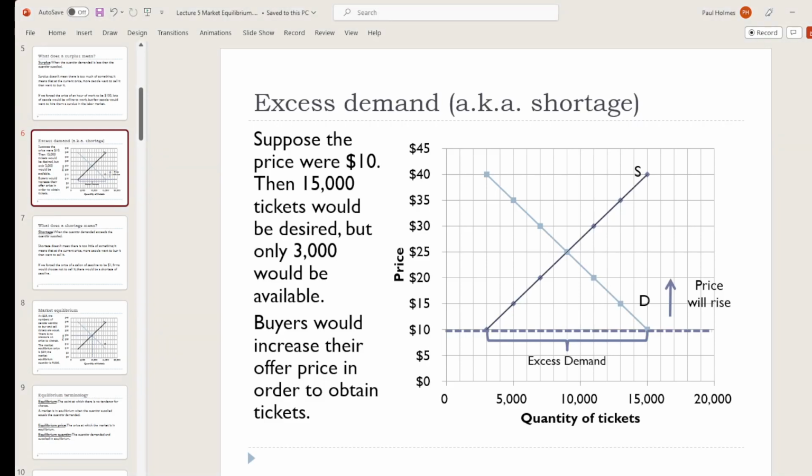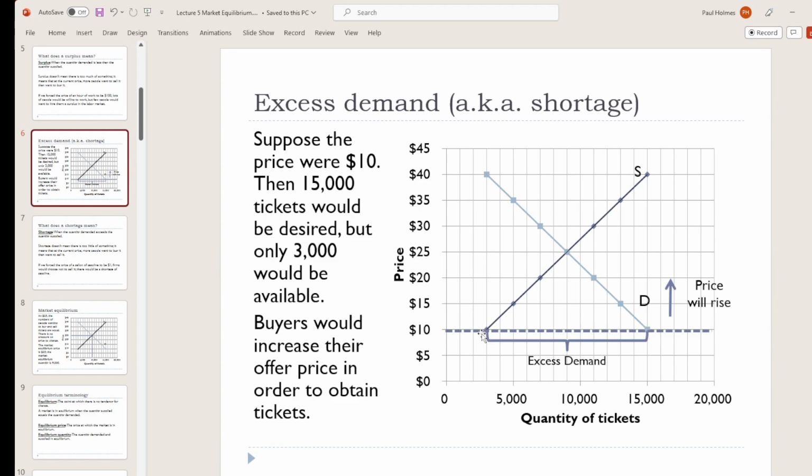Okay, now let's take a look at the other situation. What if the price is lower than $25? If the price is lower than $25, like say this $10 price here, then now we've got more people who want to buy than want to sell.